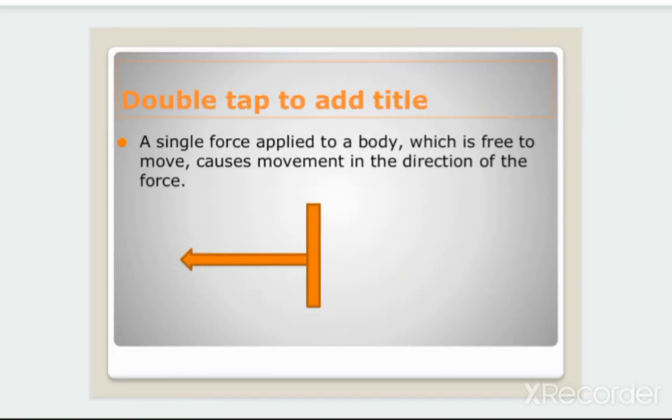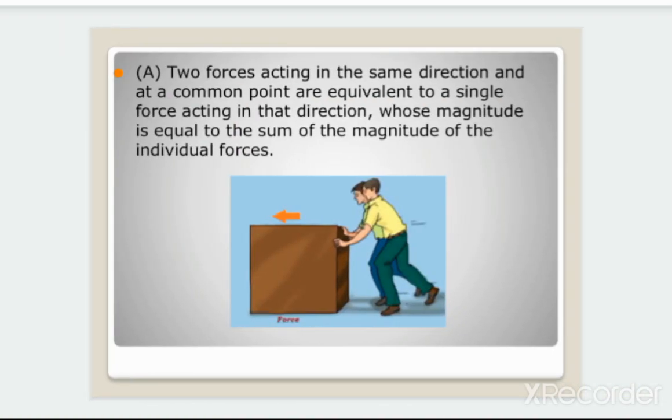A single force applied to a body which is free to move causes movement in the direction of the force. Two forces acting in the same direction and at a common point are equivalent to a single force acting in that direction whose magnitude is equal to the sum of the magnitudes of the individual forces. Here, the object is stable and the two persons are pushing the object from the same side, and because of the force applied by these two persons, the object moved in the opposite direction.